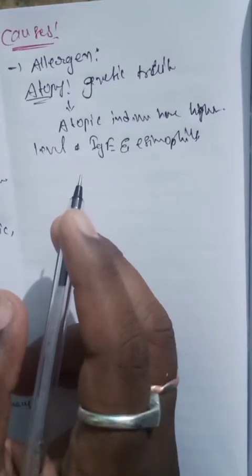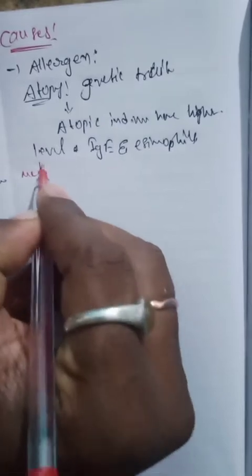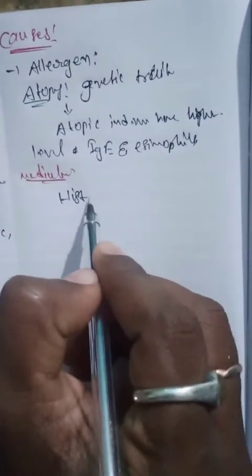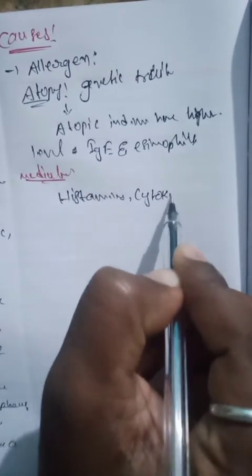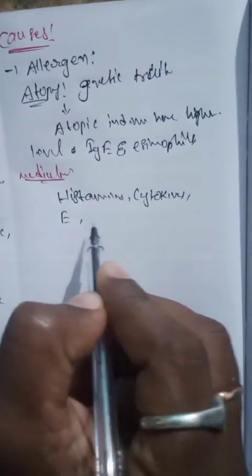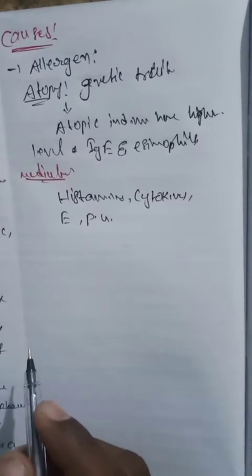In type 1 reactions, which type of mediators are involved? Histamine is one of the mediators in type 1 hypersensitivity reactions. Histamines, cytokines, and some enzymes are involved here, as well as prostaglandins. These all act as mediators in type 1 reactions.